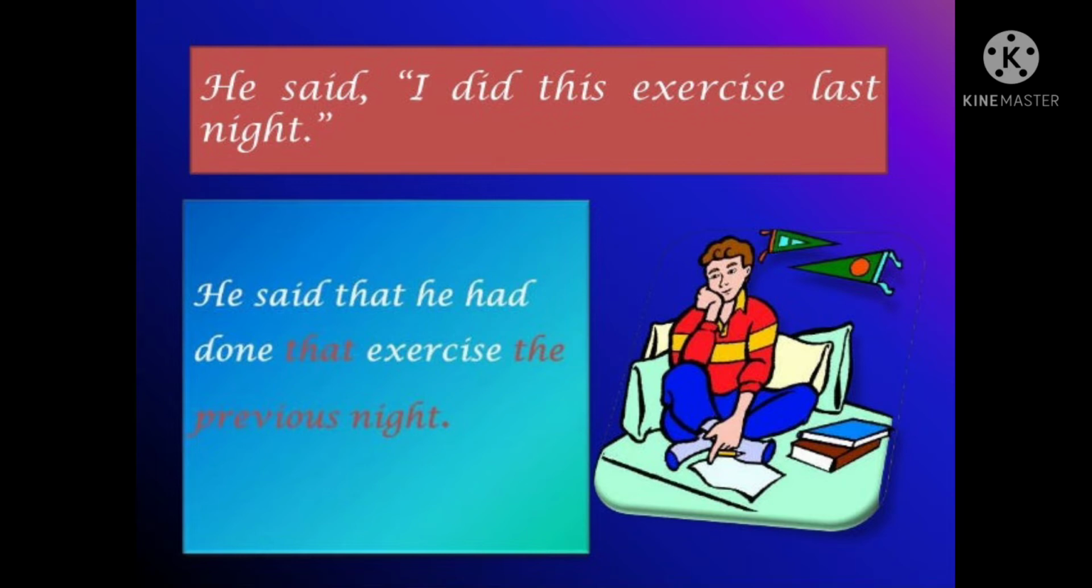You can get a better clarification by seeing a few examples. He said, "I did this exercise last night." So he is the actual speaker and the sentence is in quotation, so we can easily identify it as direct speech. How can we change it into indirect speech? Remember, we should use the conjunction that in indirect speech. So: he said that he had done that exercise the previous night. As I mentioned already, at times a few words also will be changed between direct and indirect speech. So last will turn into previous.